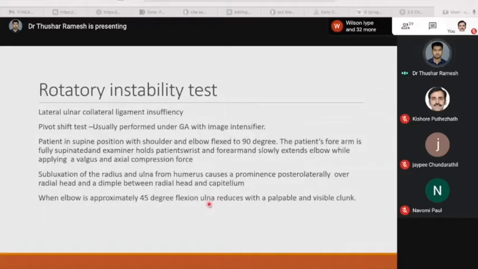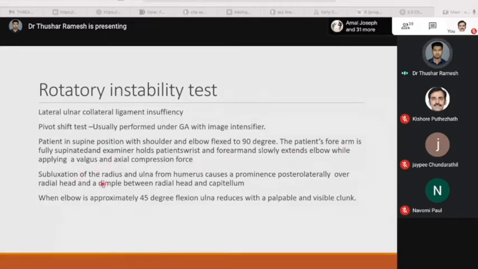Now let's see the rotatory instability test, for lateral ulnar collateral ligament insufficiency. The test that we usually perform is the pivot shift test. It is usually performed under GA with an image intensifier. The patient is positioned supine with the shoulder and elbow flexed to 90 degrees. The patient's forearm is fully supinated and the examiner holds the patient's wrist and forearm and slowly extends the elbow while applying a valgus and axial compression force.